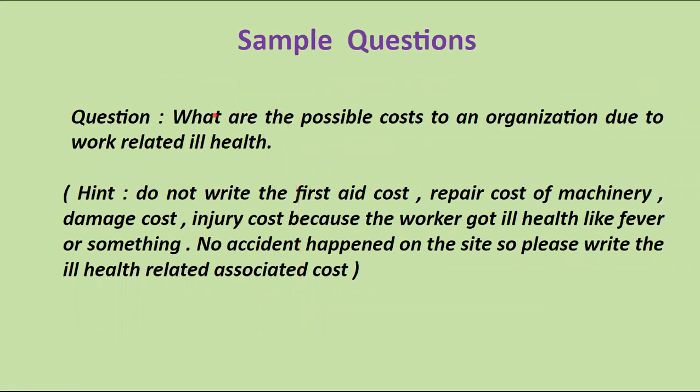We see another question: what are the possible costs to an organization due to work related ill health? In this question, they are asking about work related ill health. So do not write the first aid cost, repairing cost, damage cost or injury cost, because the worker got ill health like fever or something. No accident happened on the site. So please write the ill health related associated costs. We can add the absence cost or the sickness cost, medical cost expenditure, and extra overtime payment increments. That is the way we can write the answer to this particular question.